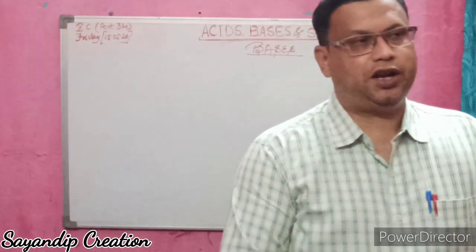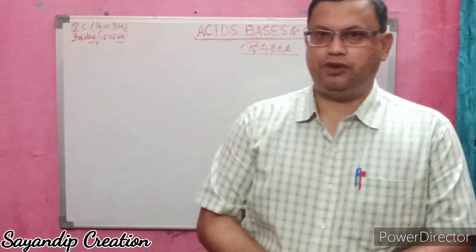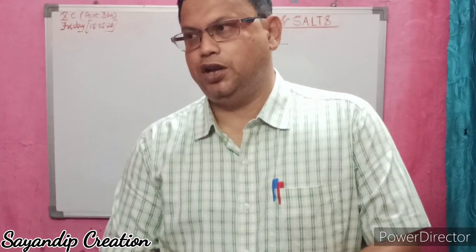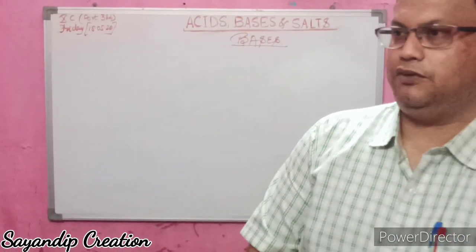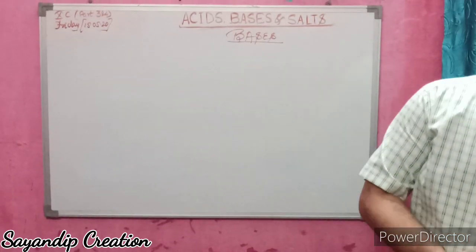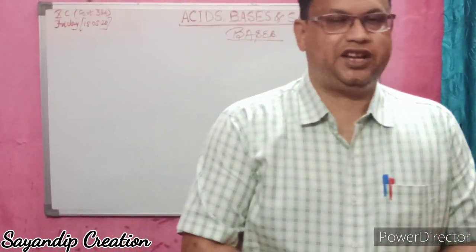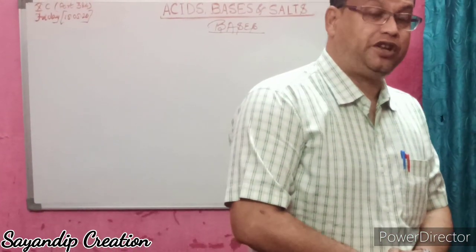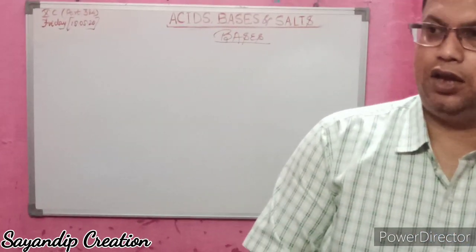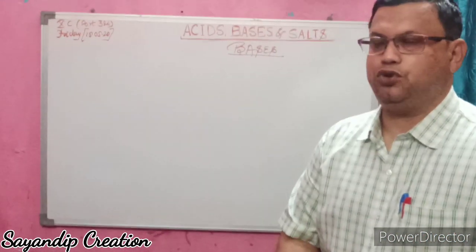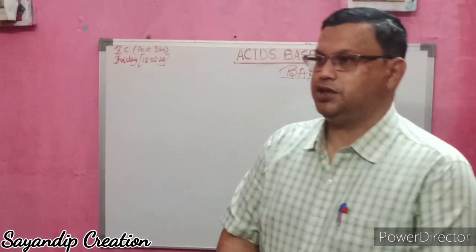With metal carbonates or bicarbonates, acids give carbon dioxide gas, and with metal oxide, they form metal salt and water. Then I discussed strong acids and weak acids. Those which dissociate completely in water are called strong acids, and those which do not dissociate completely are weak acids. Mainly inorganic acids are strong acids, and organic acids are weak acids. Then I gave you the Arrhenius concept and the correct way of diluting acids. Compounds like glucose and alcohol do not dissociate hydrogen ions, so they do not conduct electricity, whereas acids conduct electricity.